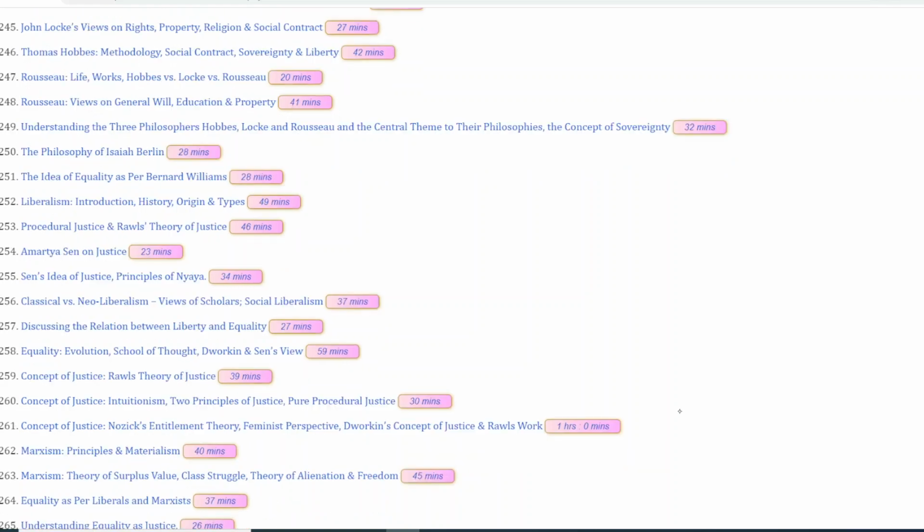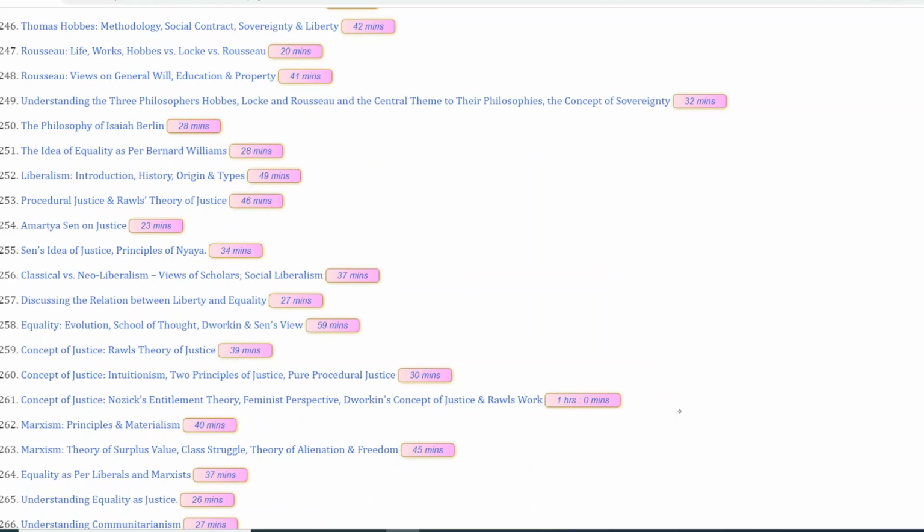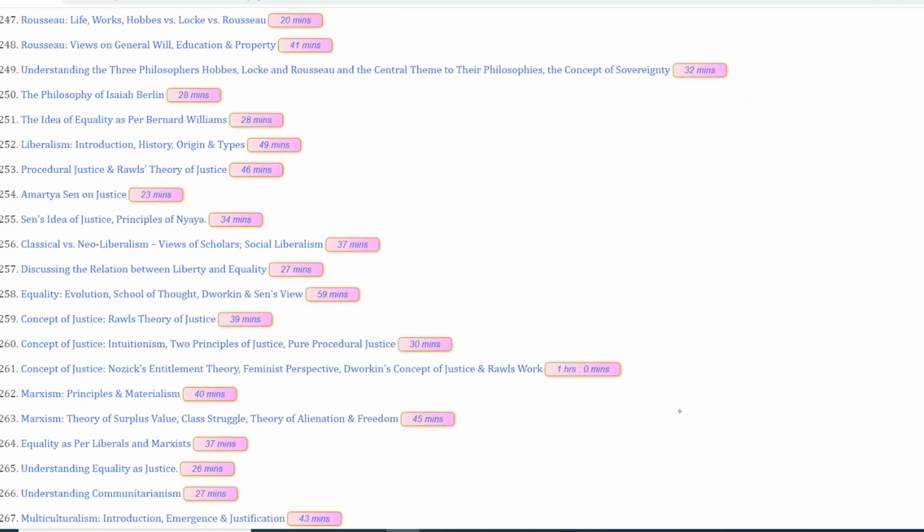Then we have the concept of justice as institutionalism, two principles of justice, pure procedural justice. Be absolutely certain with their definitions; they can be asked. Then we have Nozick. Nozick's entitlement theory is very important. Please prepare accordingly. Then Marxism.